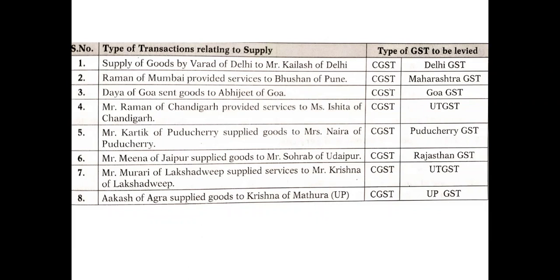Hence, UTGST is applicable. Last, Akash of Agra supplied goods to Krishna of Mathura. Both Agra and Mathura are situated in UP. So the types of tax applicable are CGST and Uttar Pradesh GST. So these are the types of tax applicable for these transactions.